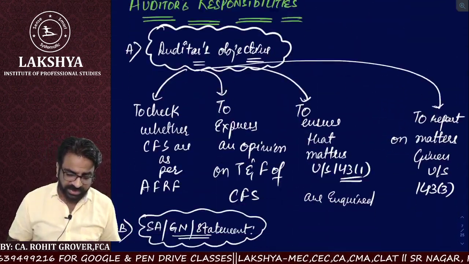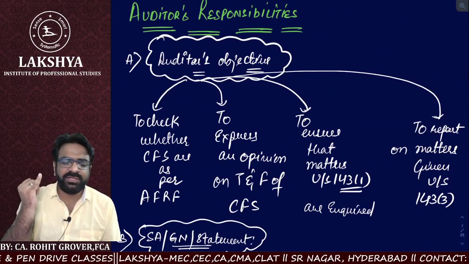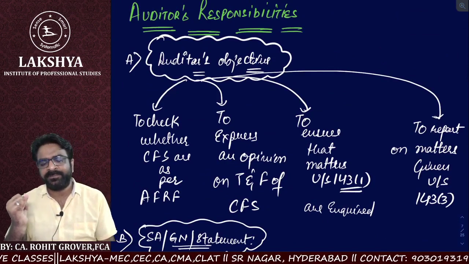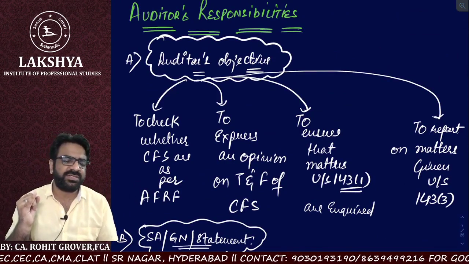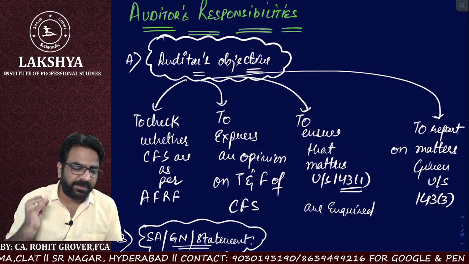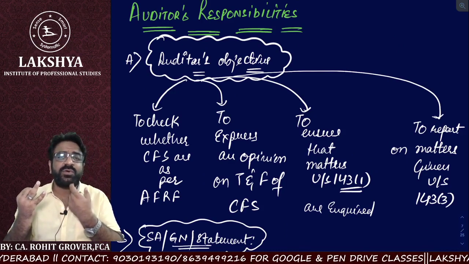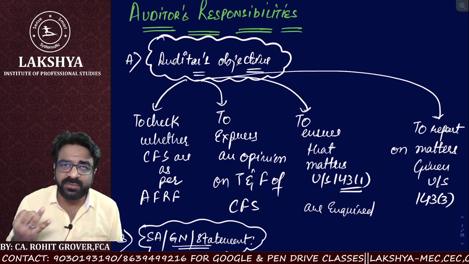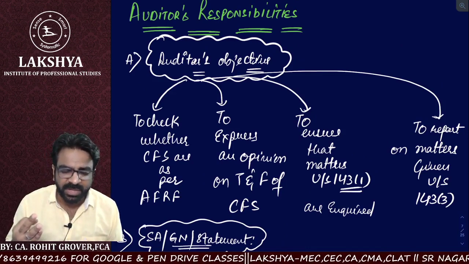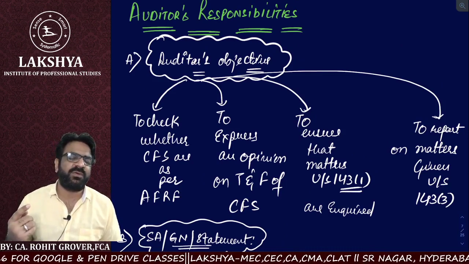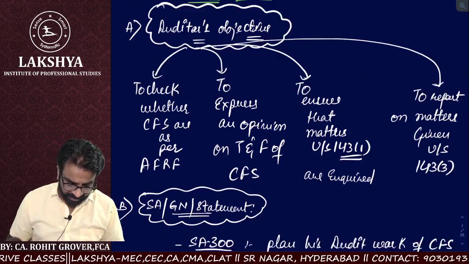Now, when we talked about the responsibilities of an auditor, we also understood the first thing. What are the auditor's objectives? Auditor's objective number 1 is to ensure that the parent has prepared the consolidated financial statements as per the applicable FRF. Then objective number 2 is to express an opinion on the truth and fairness of what? Consolidated financial statements. Also to ensure that Section 143 subsection 1's duty to inquire has been complied with, and Section 143 to comment on certain matters.